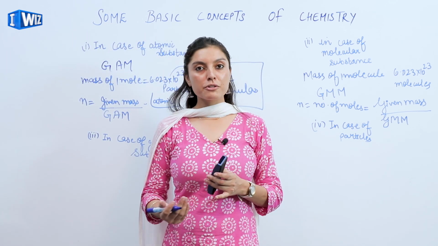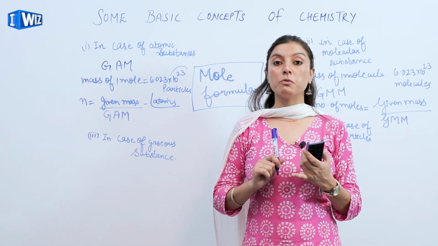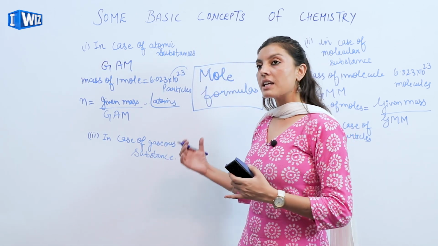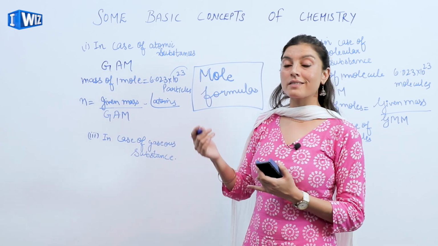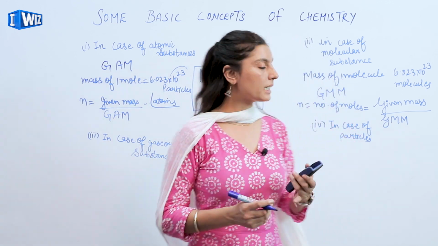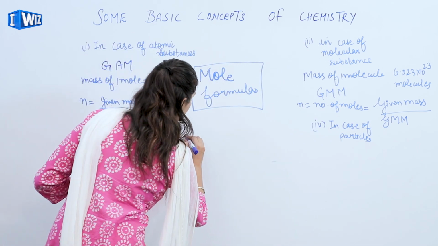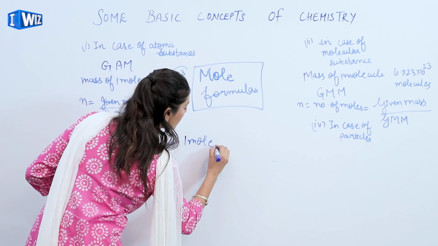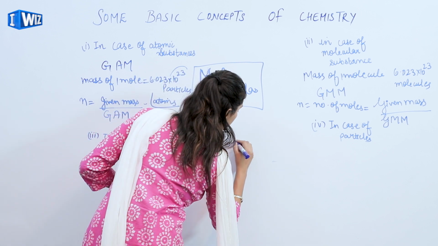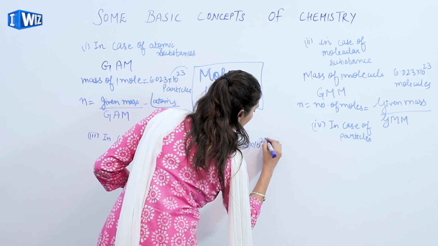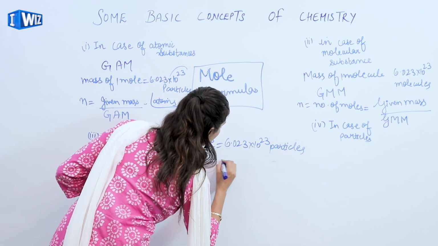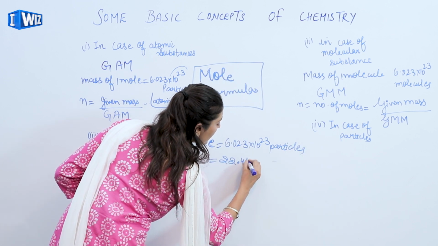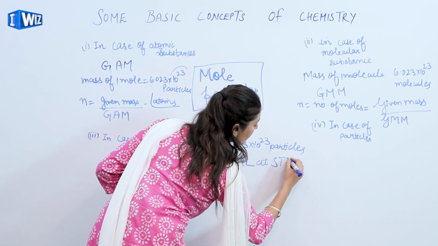Now, we have to find out what is the volume of 1 mole of the particles at the STP. In that case, we are very much aware the very first thing, 1 mole is equivalent to 6.023 into 10 raised to the power 23 particles, and the volume is always equal to 22.4 liters at STP.